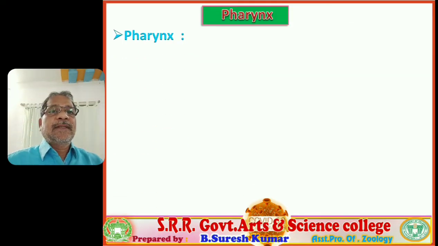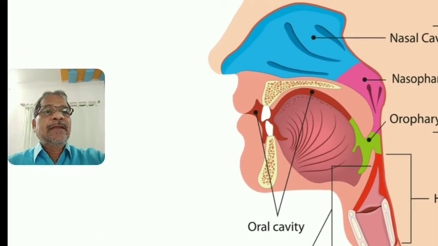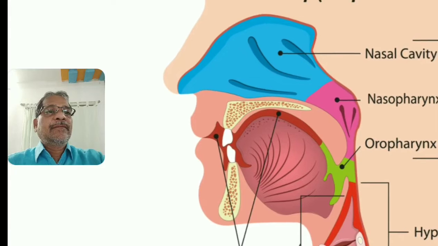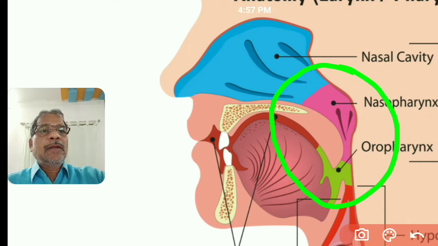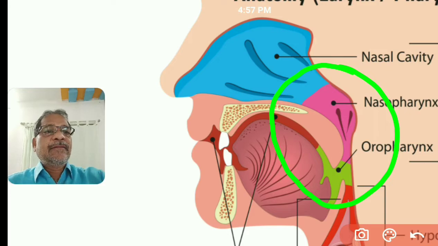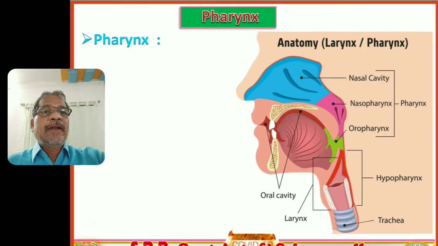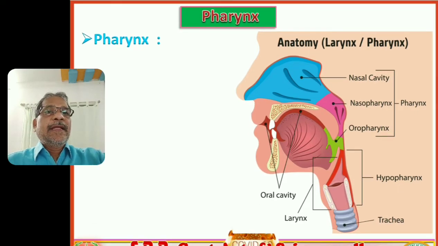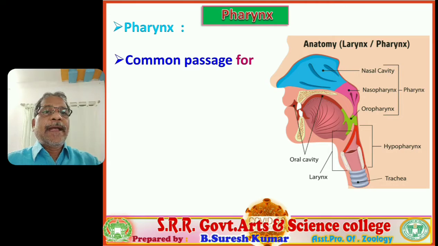So what is the pharynx? The buccal cavity leads into the pharynx. You observe this visual. This is our pharyngeal region, marked here. So what is the pharynx? It is one part of the alimentary canal. Next, it is a common passage for food and air.